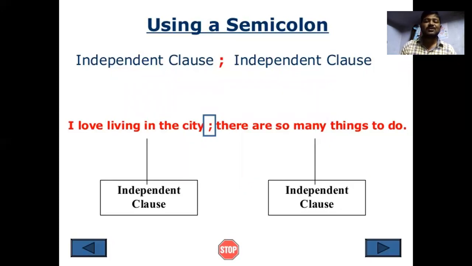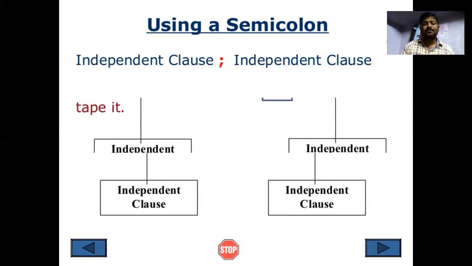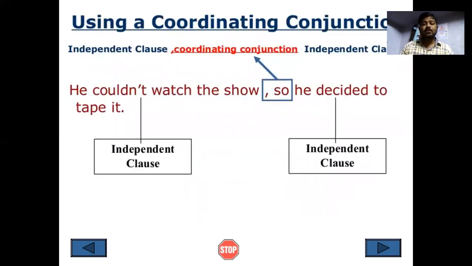With the punctuation mark of a semicolon, I love living in the city is an independent sentence. It is joined with another independent sentence with the semicolon: there are so many things to do. And using the coordinating conjunction here, independent clause, the coordinating conjunction and, and the independent clause, you can observe here.